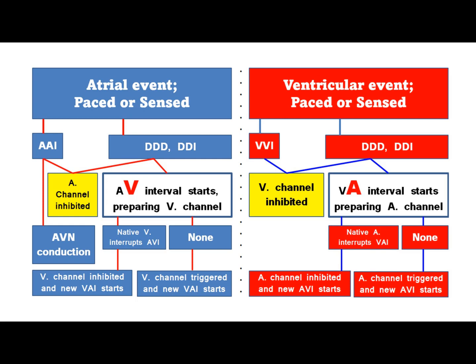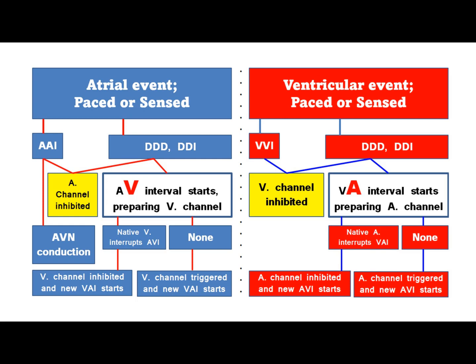In a dual-chamber pacemaker, the atrial channel is also inhibited, and the time clock starts a new AV interval, during which, if a native ventricular activity is sensed, ventricular channel is inhibited, AV interval is interrupted, and a VA interval is started. On the other hand, if no native ventricular activity is sensed during the AV interval, ventricular pacing occurs, and a VA interval also starts.